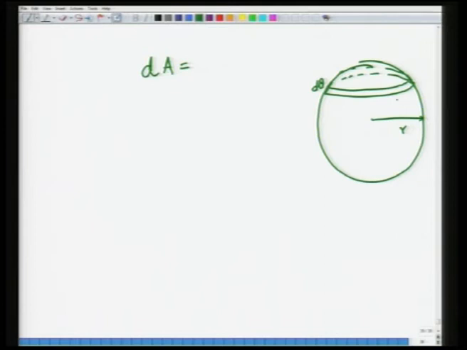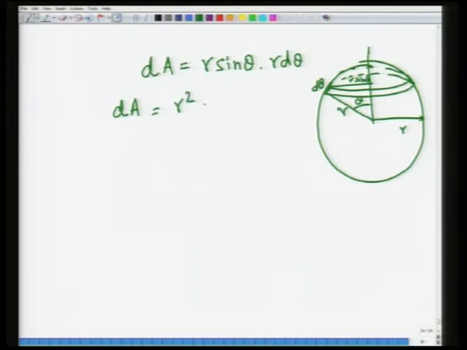The area of this segment would be r sin theta, because you have the angle theta here and this is r. The other side would be r d theta. So, this dA would be equal to r square sin theta d theta.